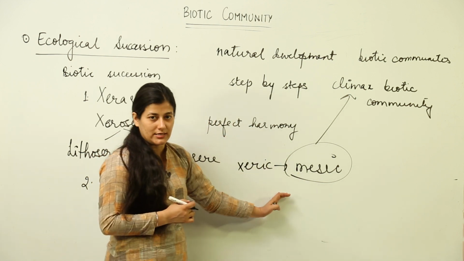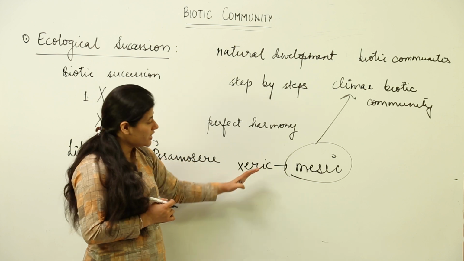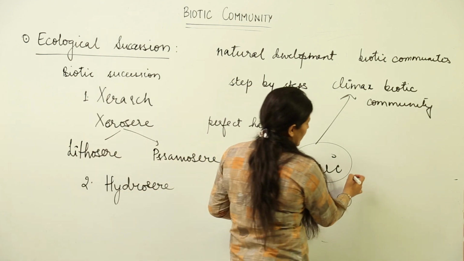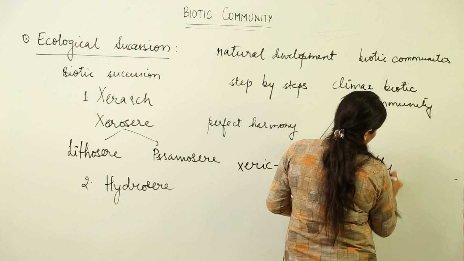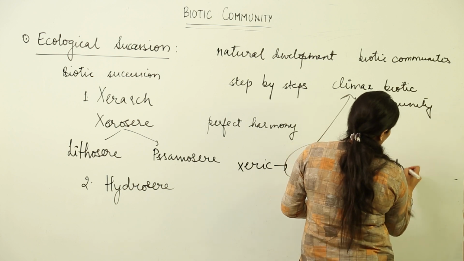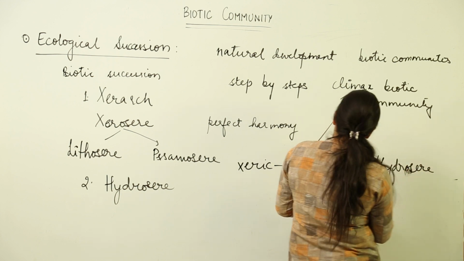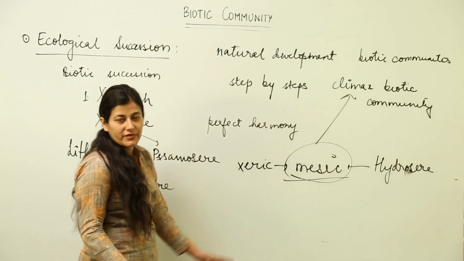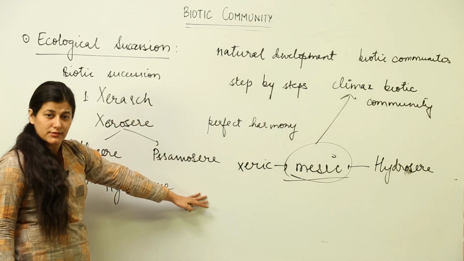So, if a biotic succession takes place on a bare rock or sand, it would reach mesic condition. If a biotic succession takes place in a water body, then also it will reach an intermediate mesic stage. This is what biotic succession is all about.